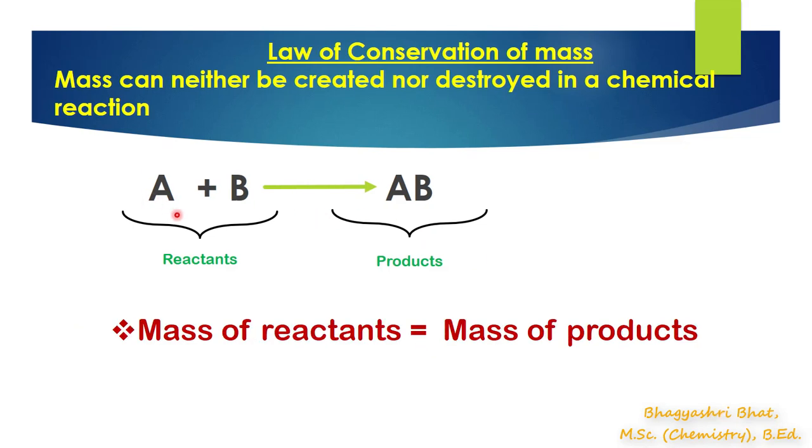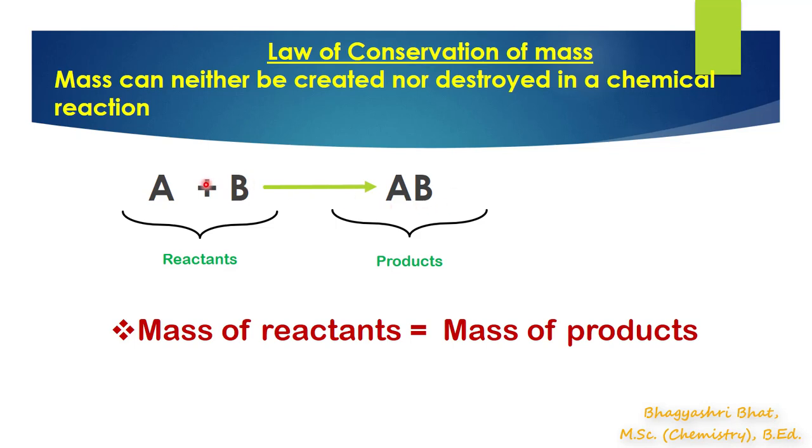Here I have taken one general reaction where A reacts with B to form a new product, that is AB. On the left hand side you can observe there are two reactants, reactant A and reactant B. When they chemically react with each other, they form a new product, AB. The product I have written on the right hand side of the reaction.